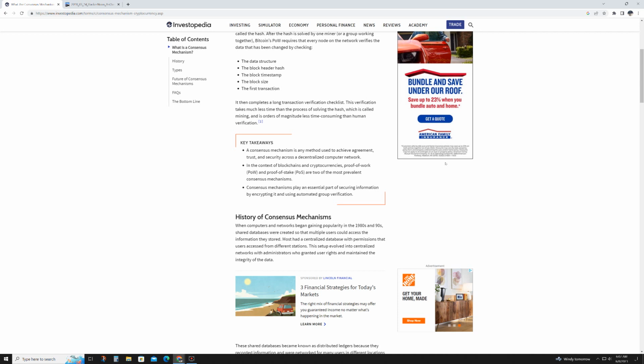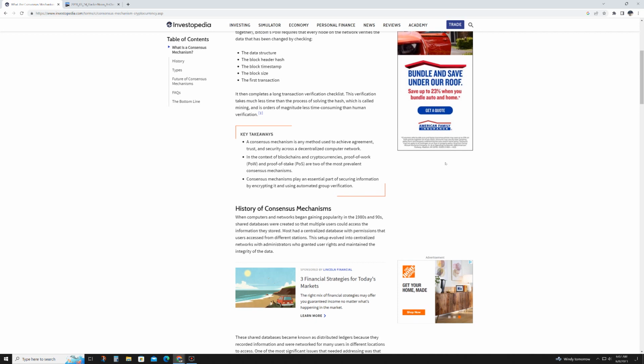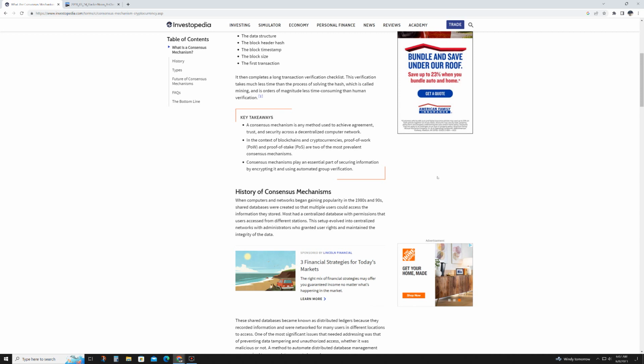There are several consensus algorithms used in cryptocurrencies. Each has its own unique approach to achieving consensus. Some of these we explored yesterday, so I'm going to lightly touch on them. The first is proof of work. This is the consensus algorithm that powers Bitcoin. It's the first and most well-known cryptocurrency.